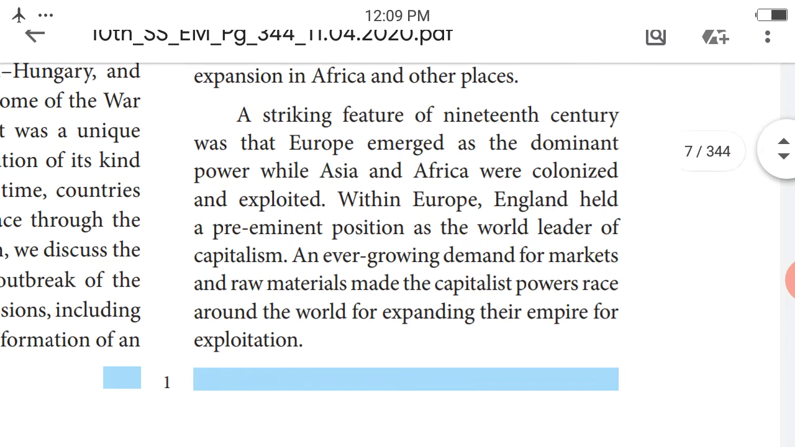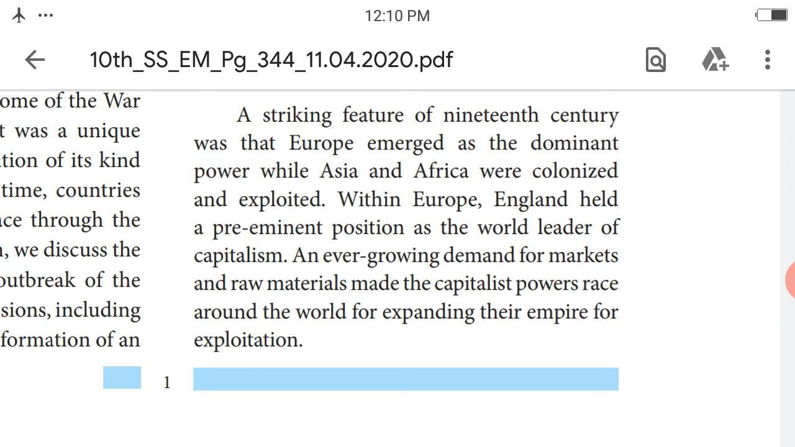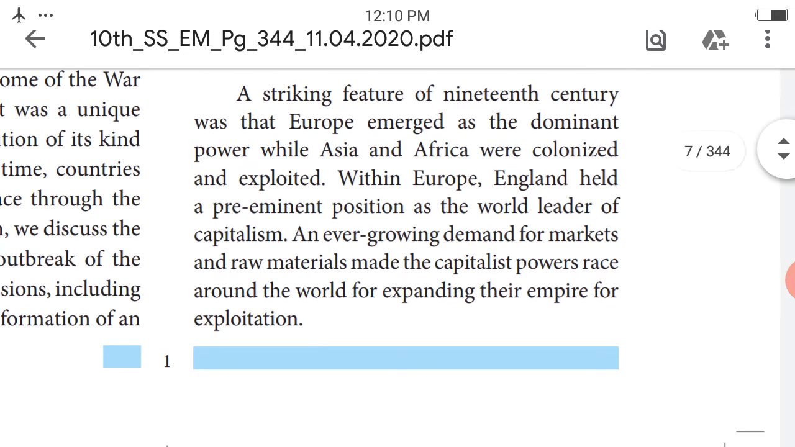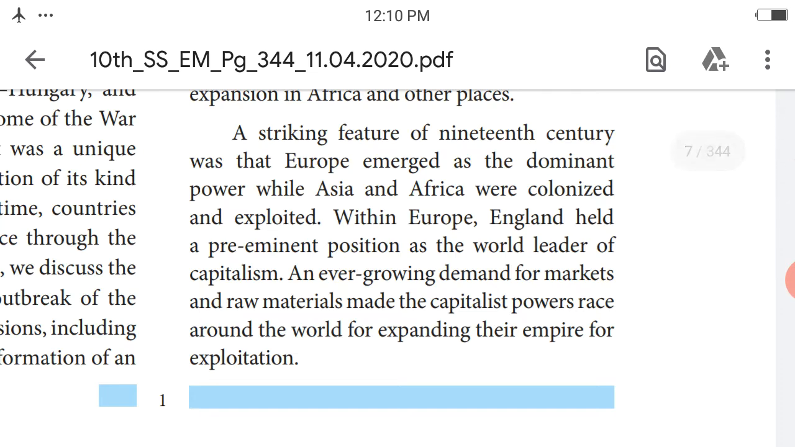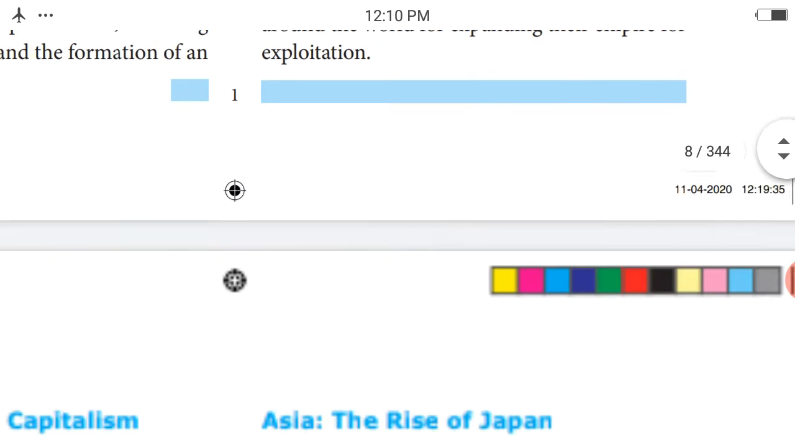Okay, within Europe, England held a pre-eminent position as the world leader of capitalism. An ever-growing demand for markets and raw materials made the capitalist powers race around the world to expand their empires for exploitation. The most powerful countries created colonialism in many nations, with the main aim of exploiting their resources. Okay.